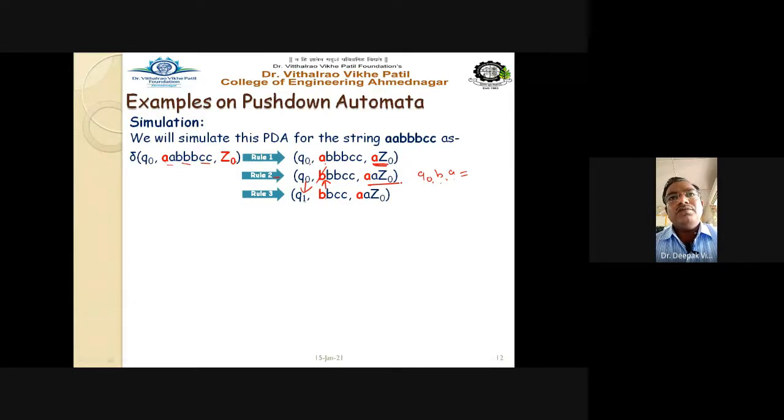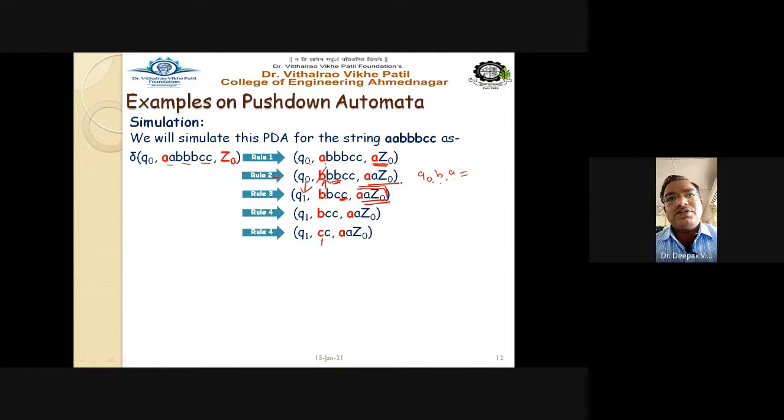So Q1, double B. Now only 2B remaining here, and the remaining C, A, Z0. This stack remains as it is. There will be no change in the stack symbol at all. Again Q1, B, A. Again Q1, B, C means B is now read and it will be removed. Stack is as it is. Again follow the same rule number 4, and we get here B is removed.